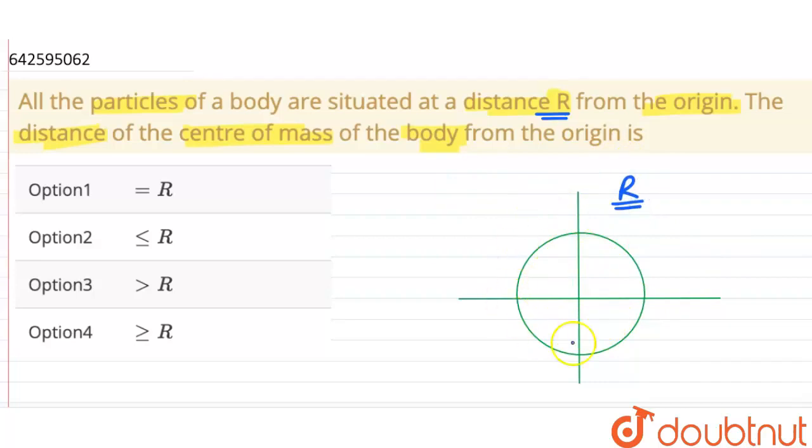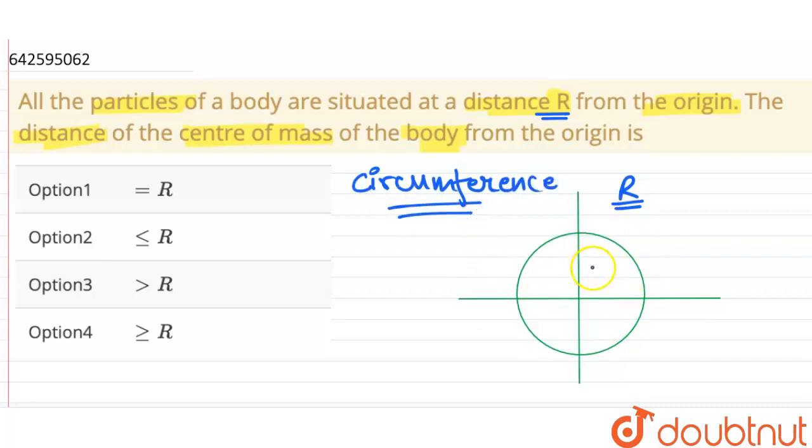So maybe any number of particles can be there in the system, but all of them need to be located at the circumference of the circle.